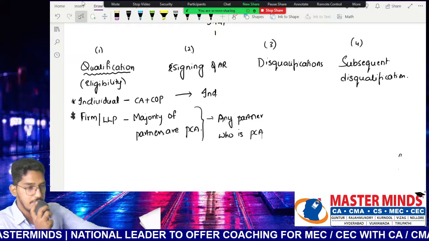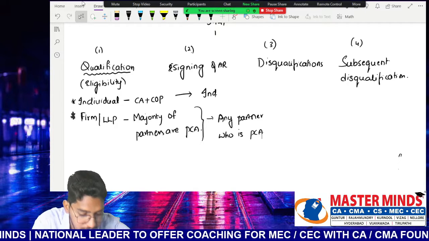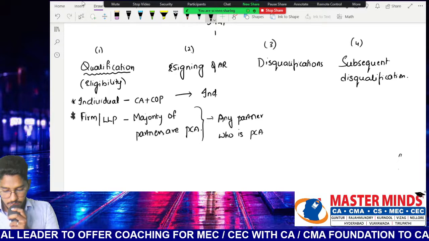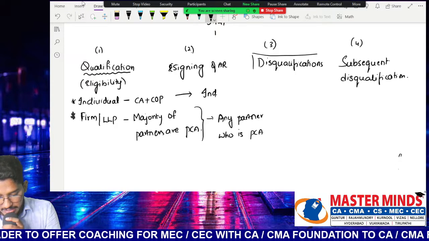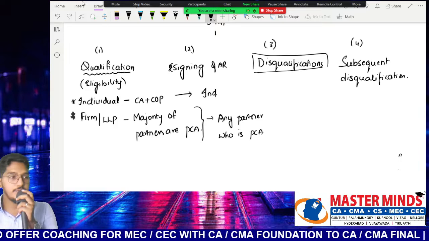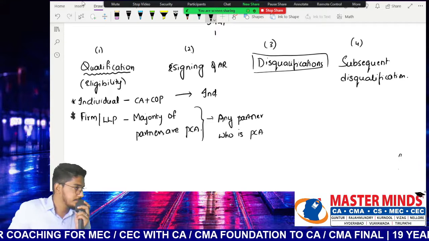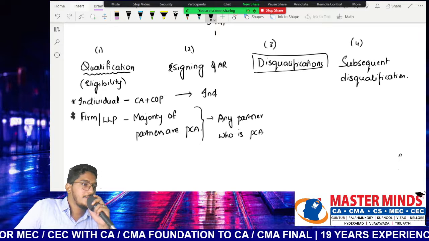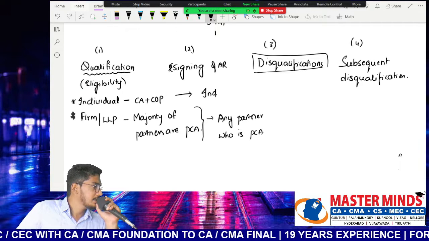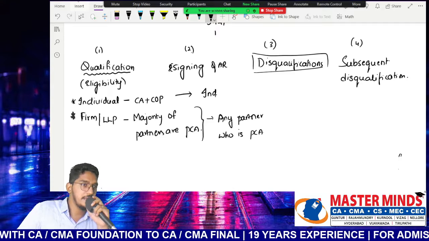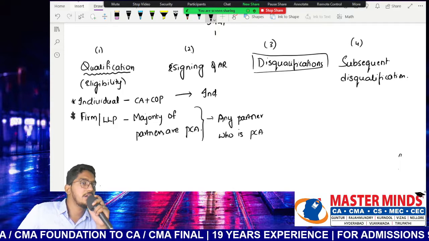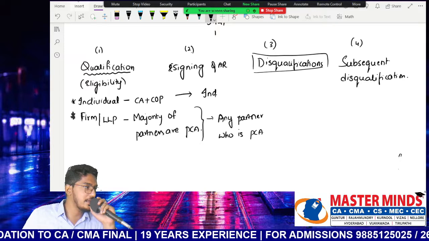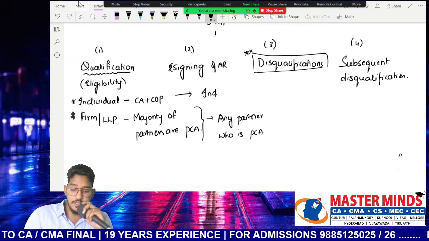Let us discuss now section 141 subsection 3, which is disqualification. Now, qualifications means eligibility criteria. What do you mean by disqualification? When qualifications means eligibility, disqualifications means who is not eligible for conducting audit of a company. As simple as that. Guys, this topic is going to be very, very important.